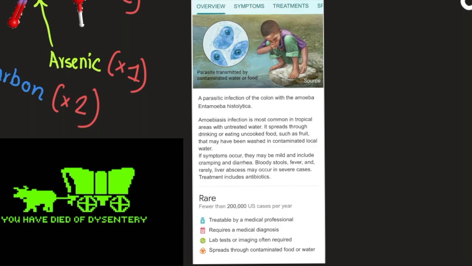Amoebiasis infection is most common in tropical areas with untreated water. It spreads through drinking or eating uncooked food, such as fruit that may have been washed in contaminated local water. If symptoms occur, they may be mild and include cramping and diarrhea. Bloody stools, fever, and rarely liver abscesses may occur in severe cases. Treatment includes antibiotics. It's rare, fewer than 200,000 US cases per year.